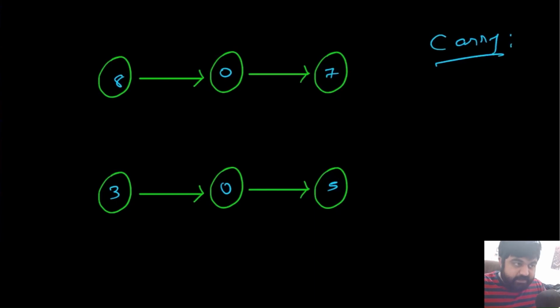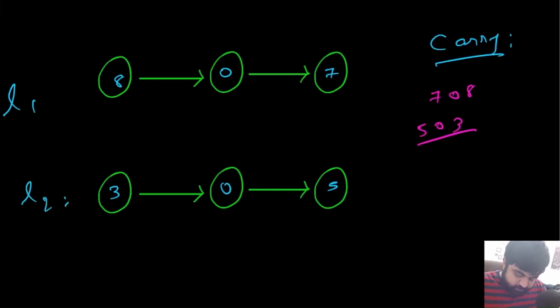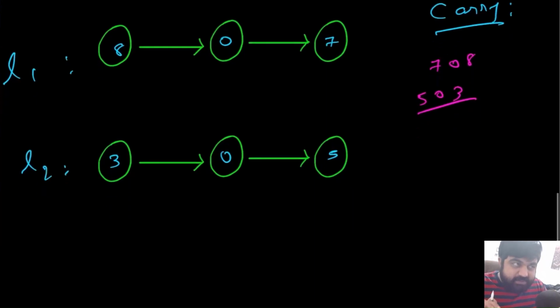Say for an example, these are the two numbers we are given. I'm also noting them over here, 708 and 503, and we need to do the sum of these. What is going to be the most simple logic that we are going to use? Given the fact that we are given these two as linked list 1 and linked list 2, the logic we are going to use is just simple arithmetic, nothing more than that.